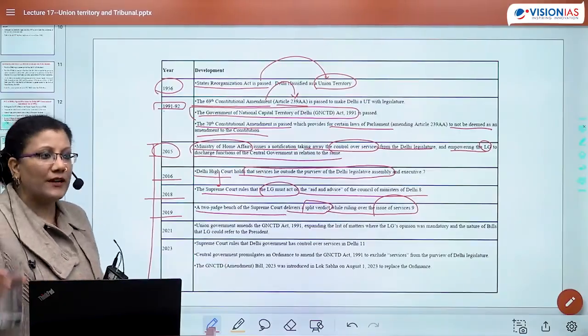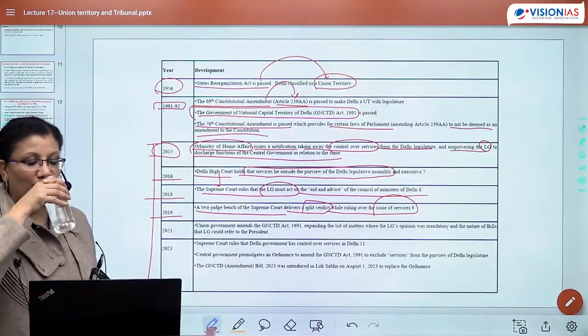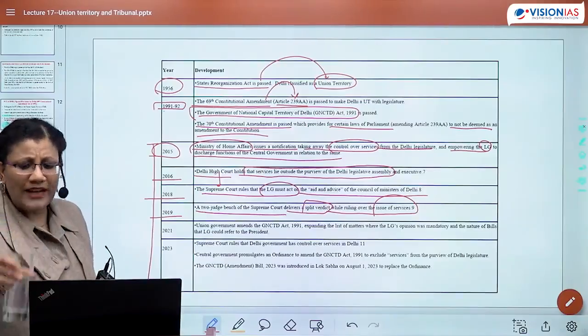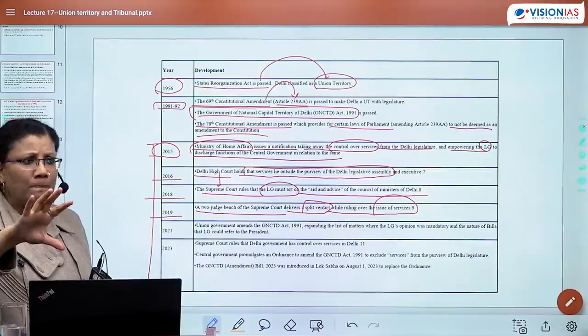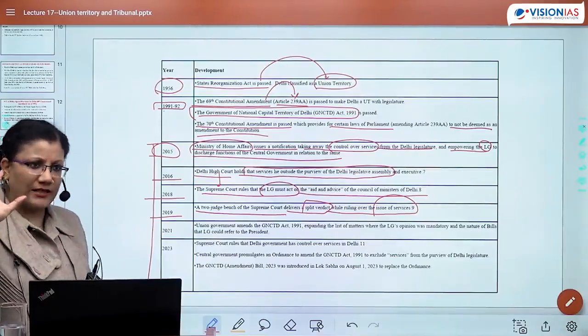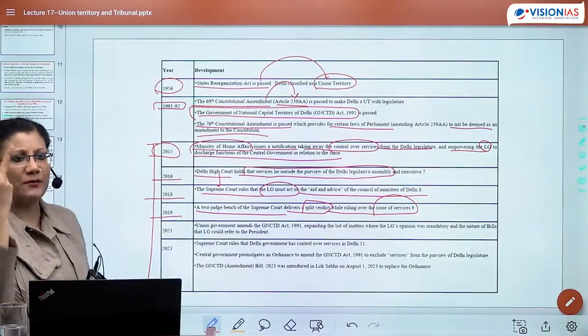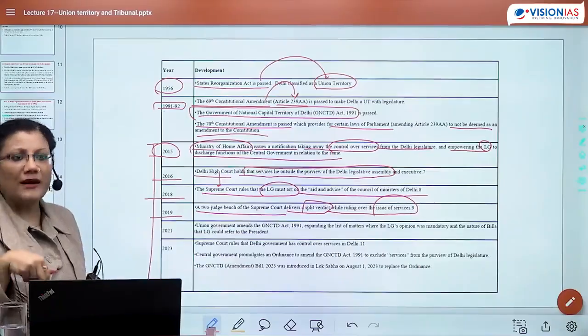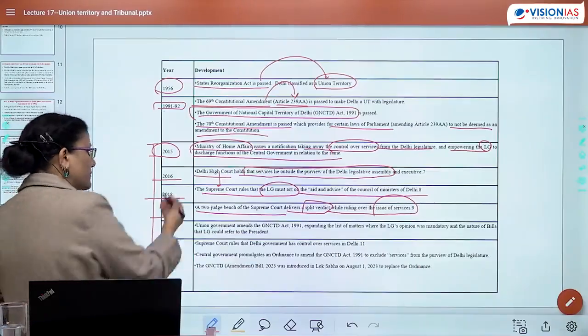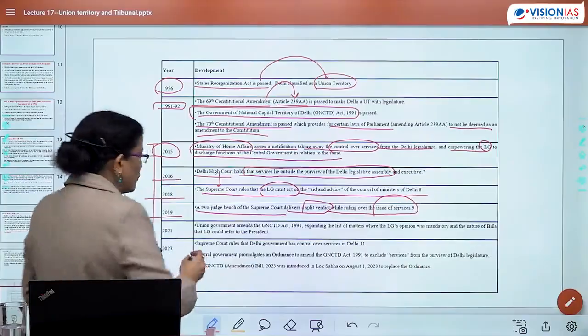Constitutional bench में कितने बैठते हैं मैंने बताया था? 5. And if it's not a constitutional matter तो आप 5 से कम में चला सकते हैं काम. So there were two judge bench. Problem यही हुई, two judge bench में था, split verdict आ गया. Again the matter was not resolved. Again the matter was there.